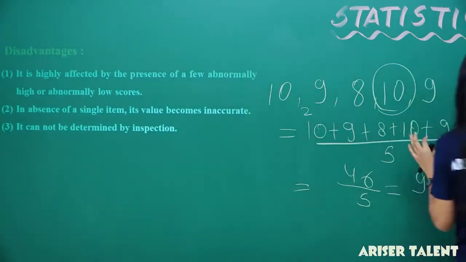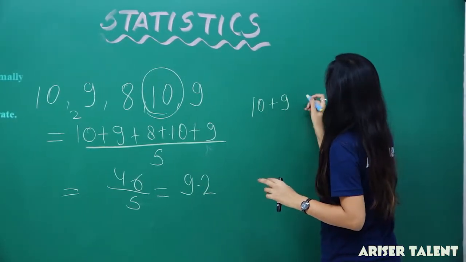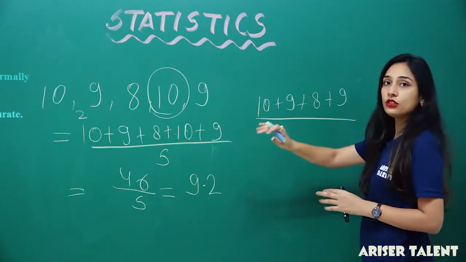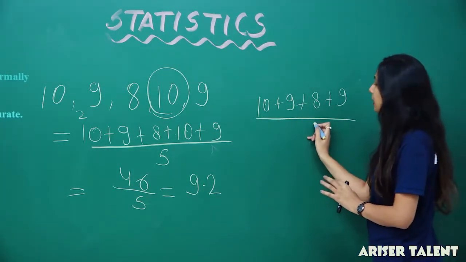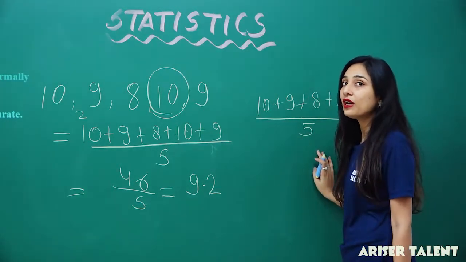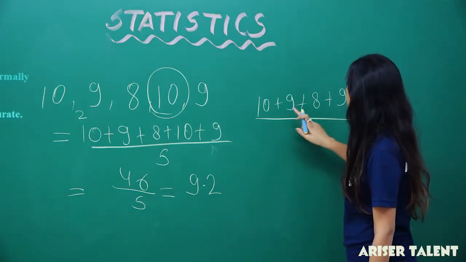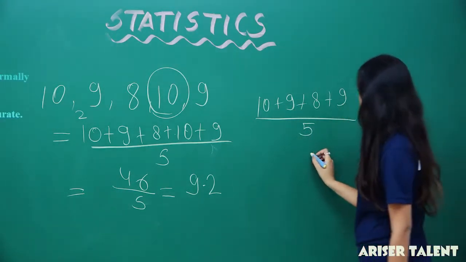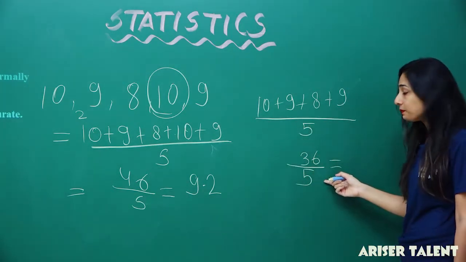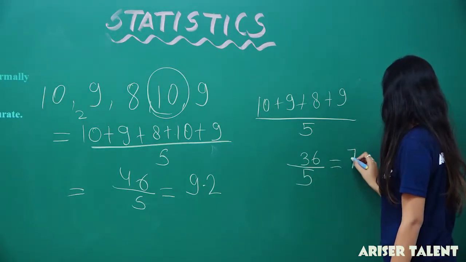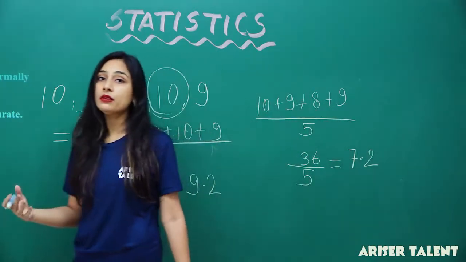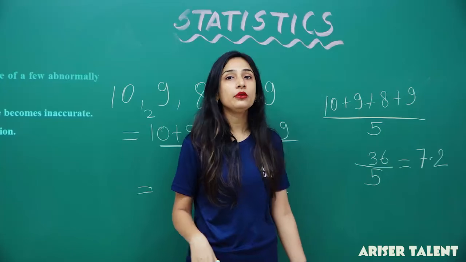Now how will you take the mean here? That will be 10 plus 9 plus 8 plus 9. You forgot this value 10, you just omitted this one. That will again be divided by 5 because you just forgot to mention it, but you know that there are 5 numbers. So when we calculate this, there will be 36 by 5. Now the mean will be 7.2. Now 9.2 and 7.2. Imagine there is a difference between 9.2 and 7.2.